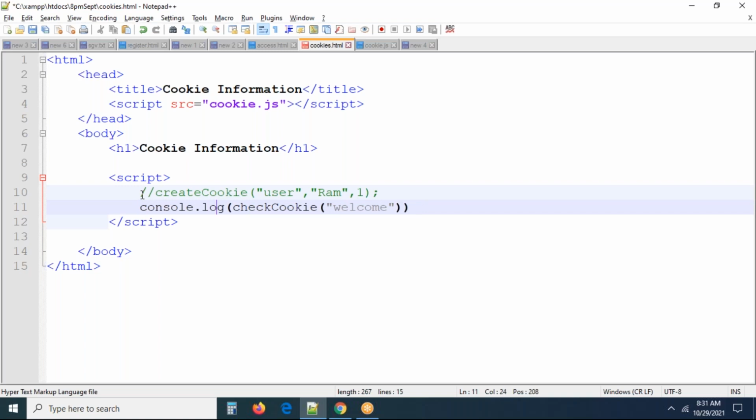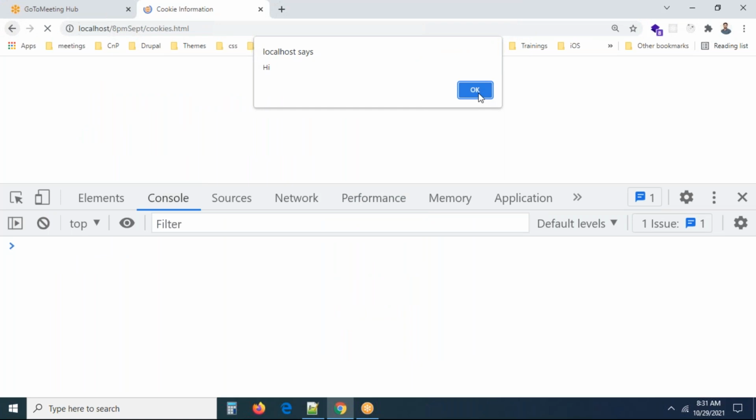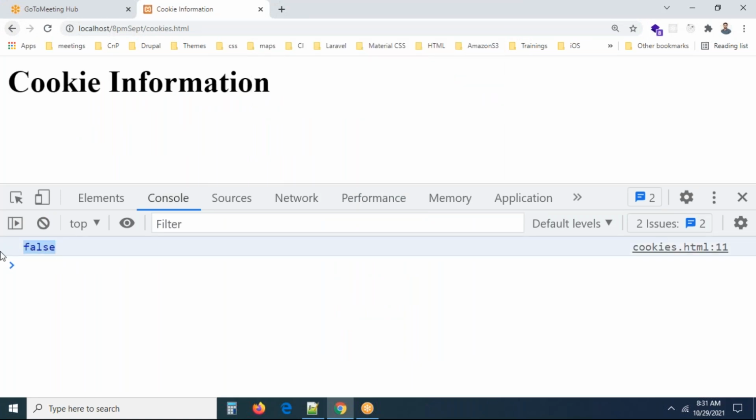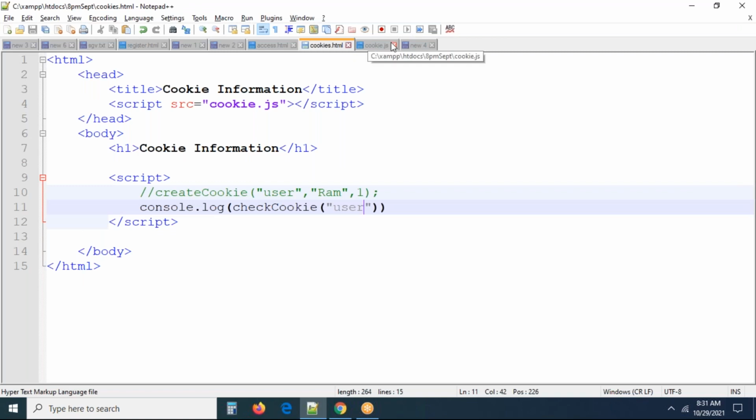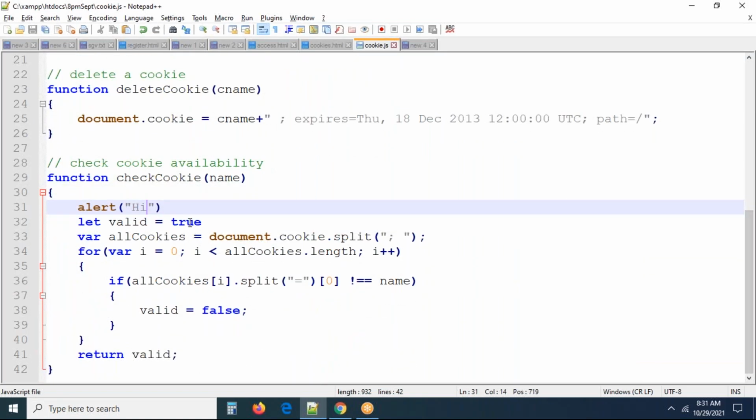Now I'm going to check this, check cookie. What is the cookie we created? User, right? Let me check whether the user cookie is available or not. I'm refreshing the page. Oh, you are getting false. Why am I getting false? The cookie is available now. The user key is available, right? So we need to check it. Why is this returning false? But it is going to evaluate every time.